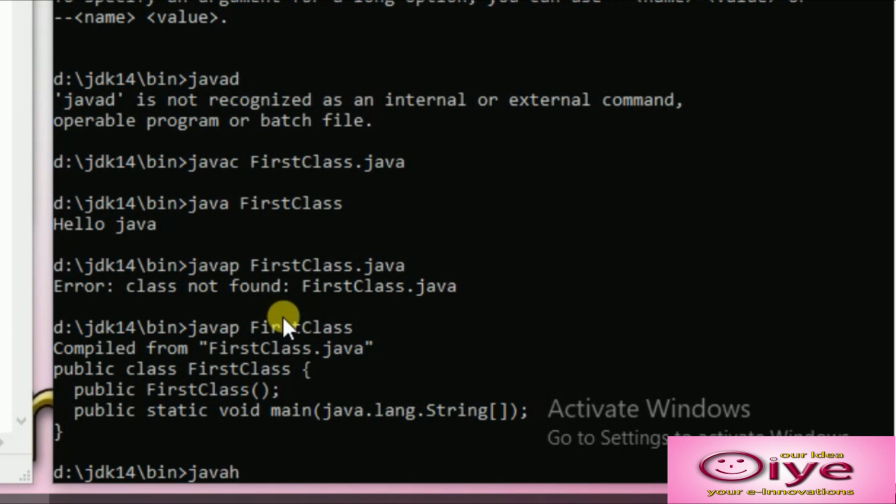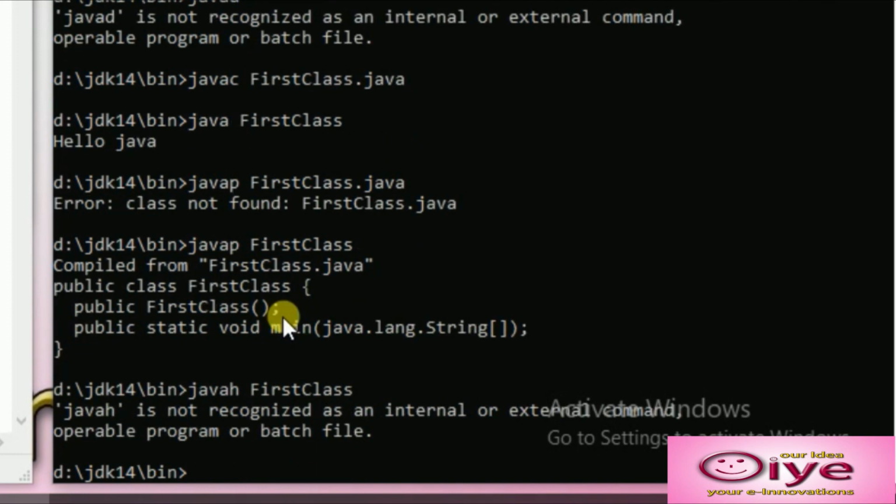Like you can take javah FirstClass. Javah is not available in the current version. Now we will take javadoc, Java documentation, for the same file, FirstClass.java.